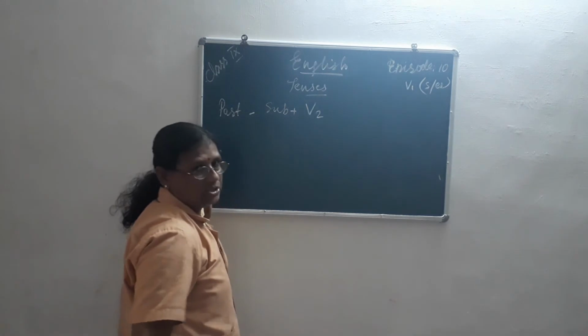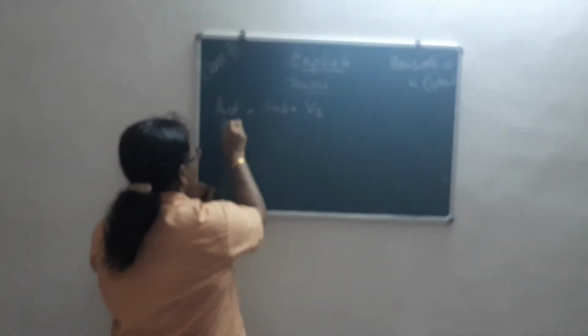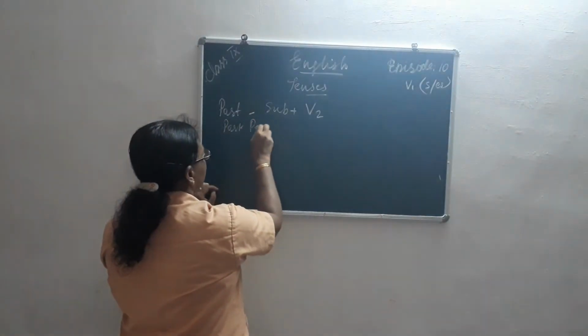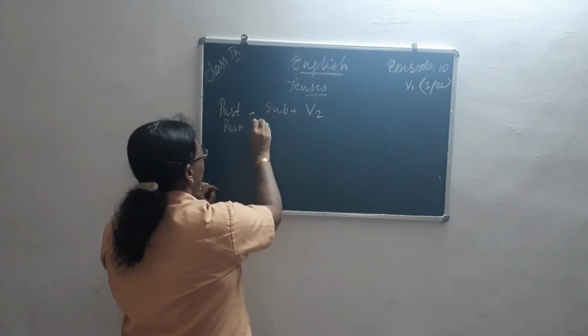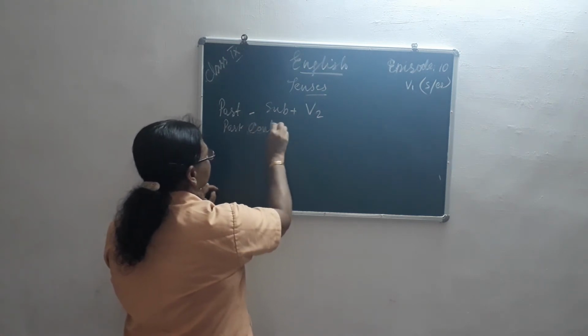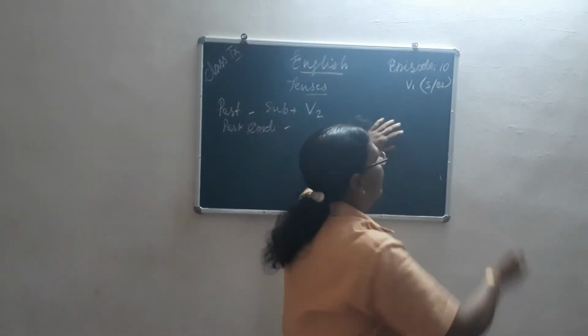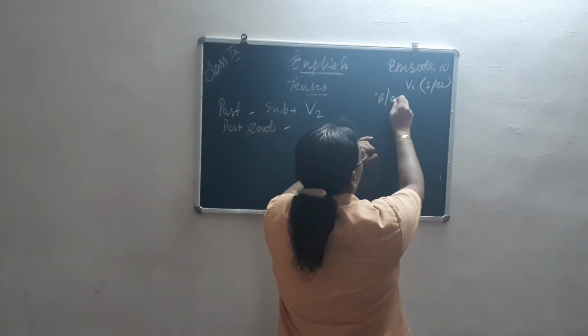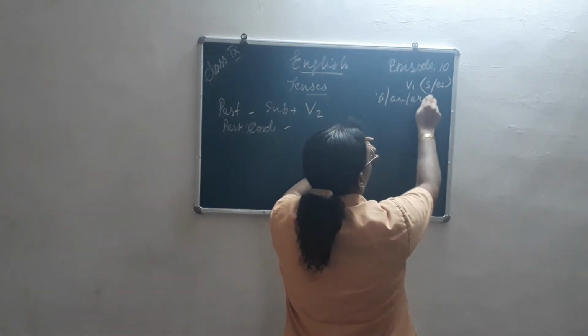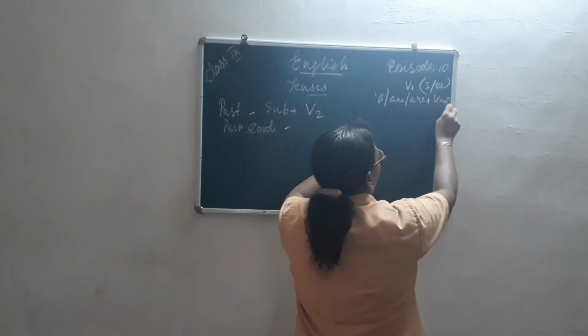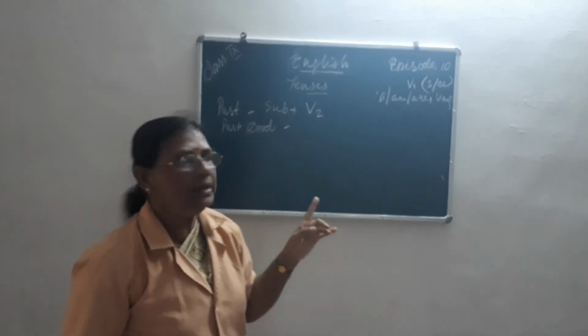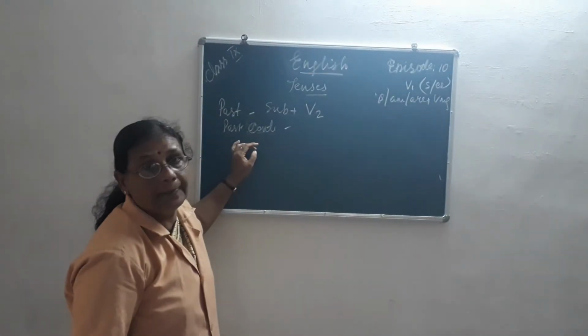Now coming to the second. Second is what? Past perfect. Sorry, past continuous. Continuous we had seen in the present. What is the continuous? Is, am, and are plus verb ing. Now we are coming in the past.